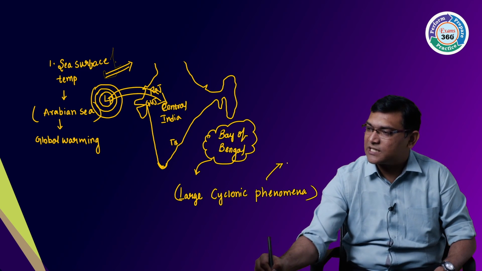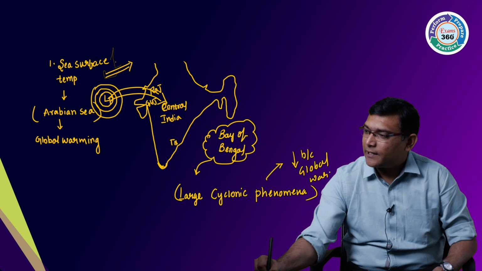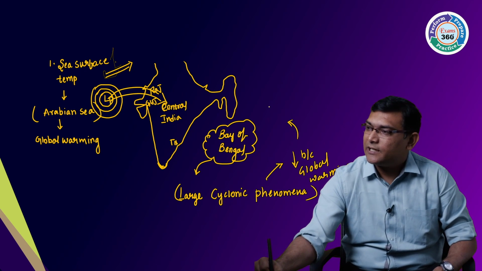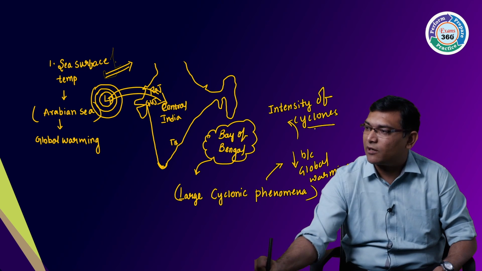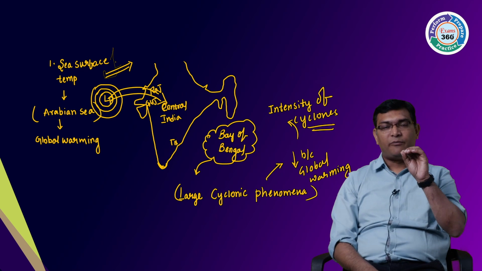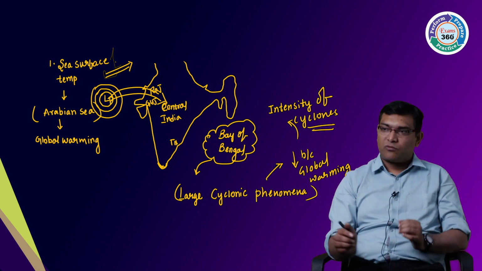Now there is a decrease because of global warming, but the intensity of these cyclones is increasing in the Bay of Bengal. Amphan, Tufan, we have seen; Amphan in the Bengal region. All these are increasing phenomena.